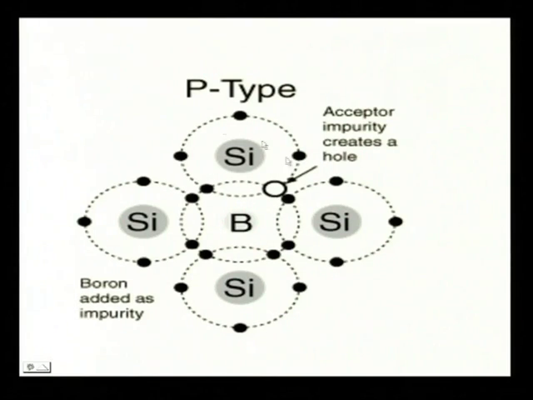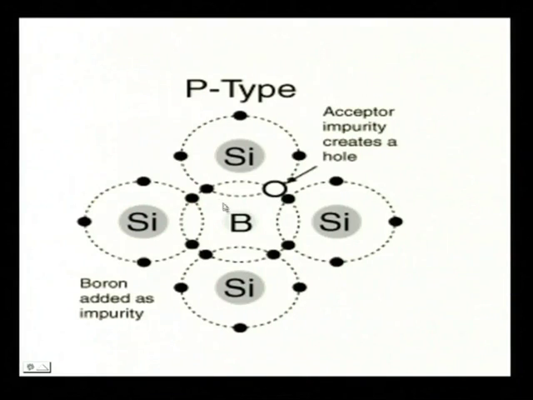You see that when silicon is doped with boron, boron has 3 electrons, silicon has 4 electrons, you have 7 electrons in this system, you need how many electrons? 8. So, you see that there is a vacancy, 1, 2, 3, 4, 5, 6, 7 electrons are there and one open circle is there, that is hole.